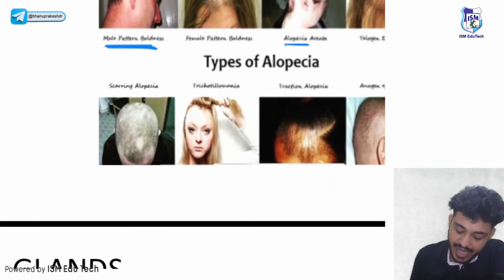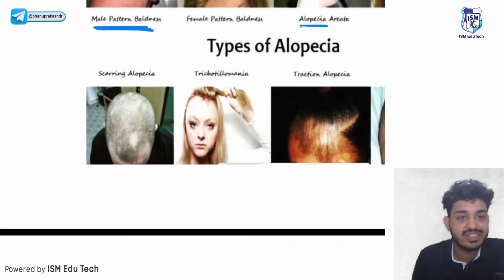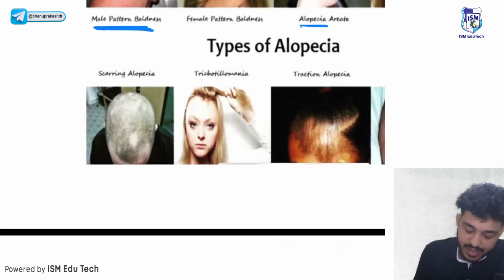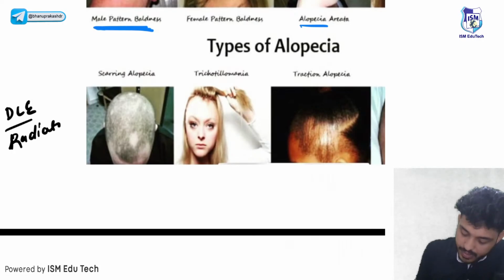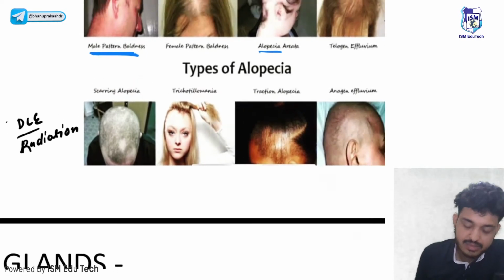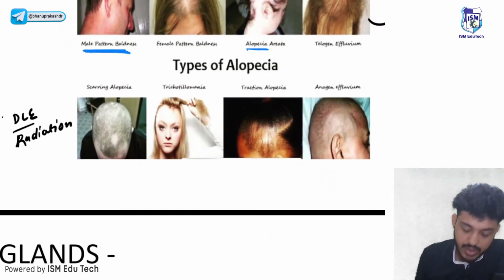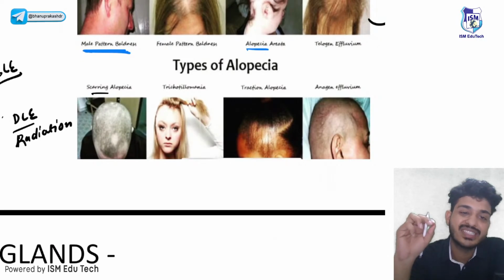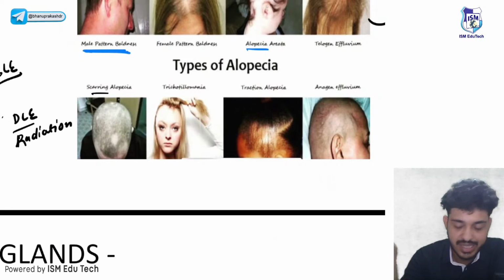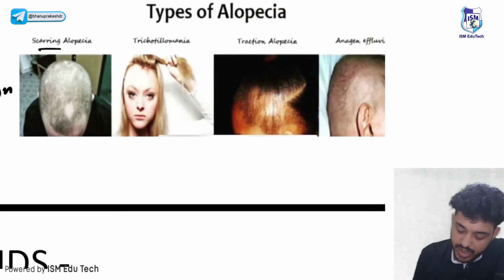Next thing, scarring alopecia, also known as cicatricial alopecia. We will see it in discoid lupus erythematosus, and it is also due to radiation. These are some things that will lead to scarring type of alopecia. Remember guys, SLE will show both scarring and non-scarring type of alopecia. Okay, that is important.